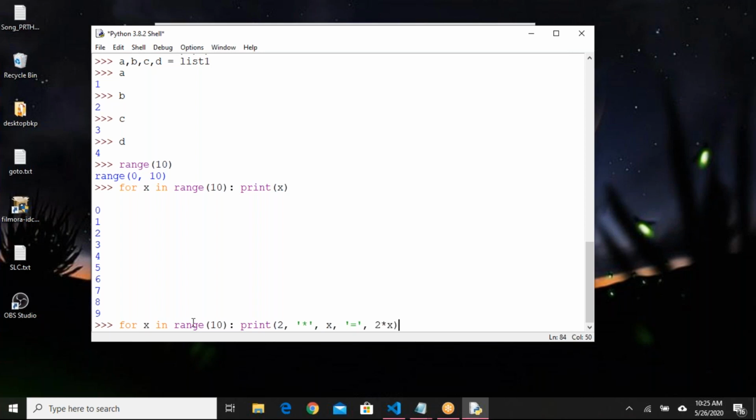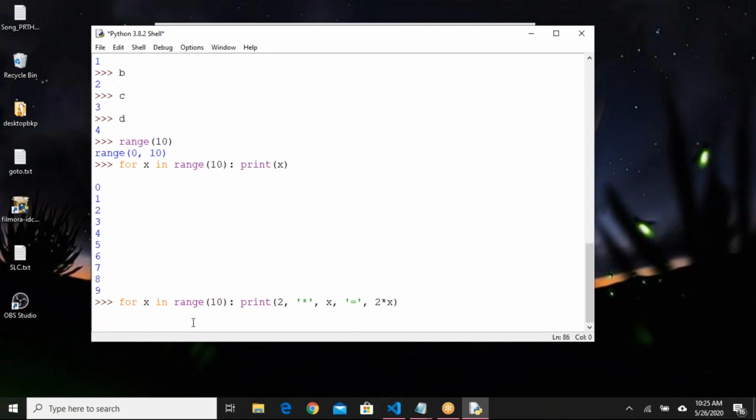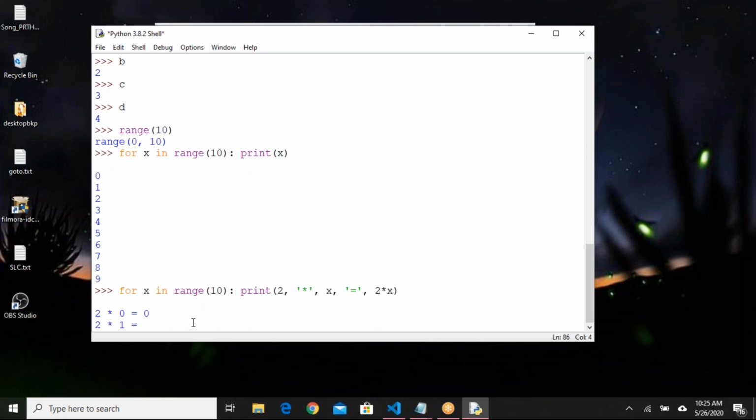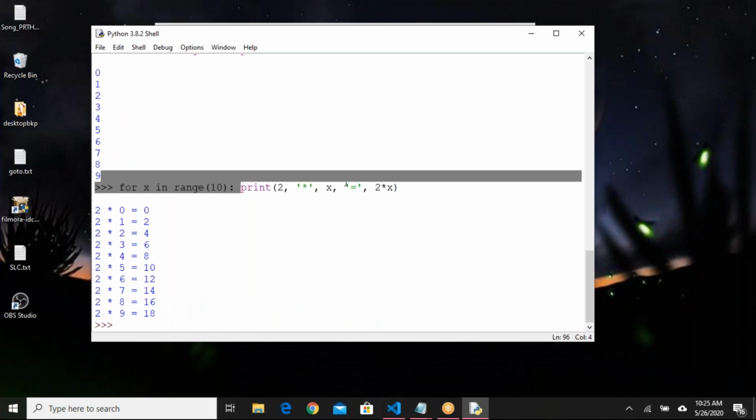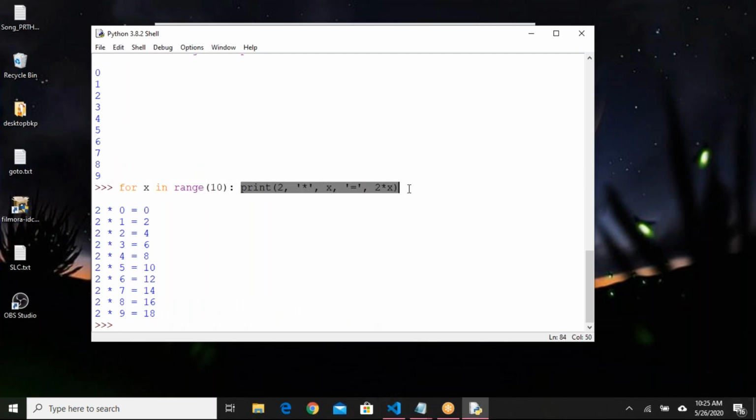See here, 2 into 0, 2 into 1, 2 into 2, 2 into 4, like that I got the table. Okay, table for value 2. Here you can write any formula. Here I have written only one statement. If you want, you can write multiple statements also. Okay, so range of 10, we have seen how it works.